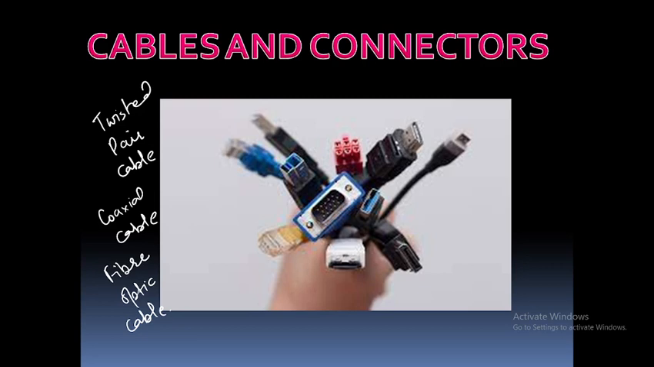And third is the fiber optic cable. It is also a high speed cable. It sends the data through light beams. It is more expensive as compared to coaxial cable or twisted pair cable. So it is installed at the government level.